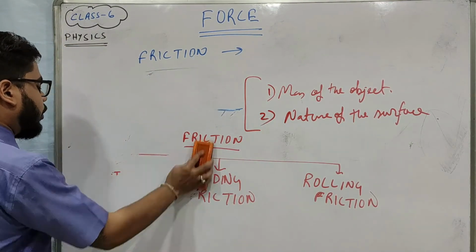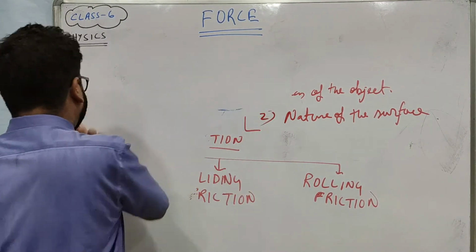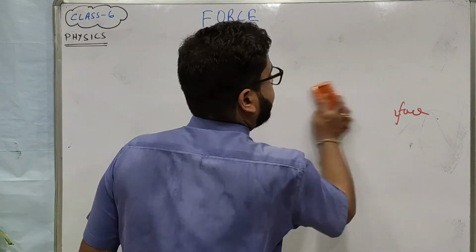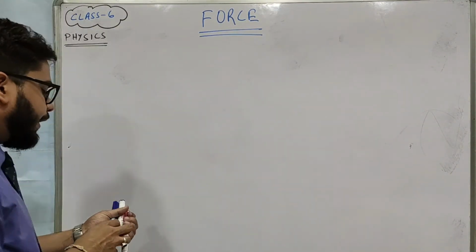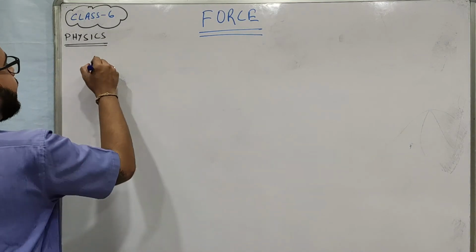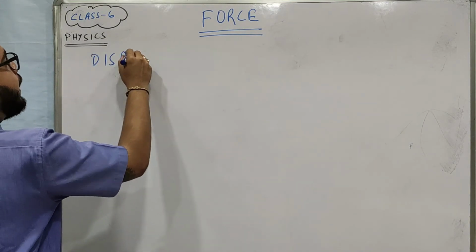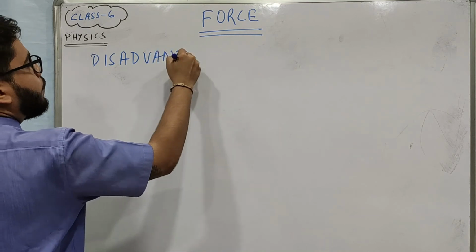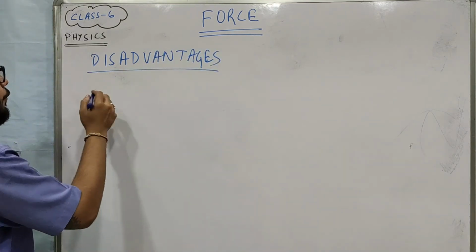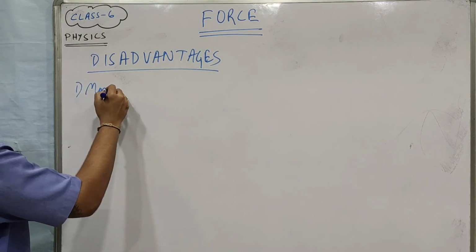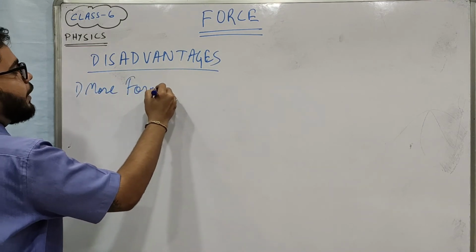At the very last of this chapter, what we have to discuss is a few advantages and disadvantages of friction. Everyone knows the disadvantages of friction. If the friction is more, then we have to apply more force. This is one of the important disadvantages of friction: more force to be applied to do any work.